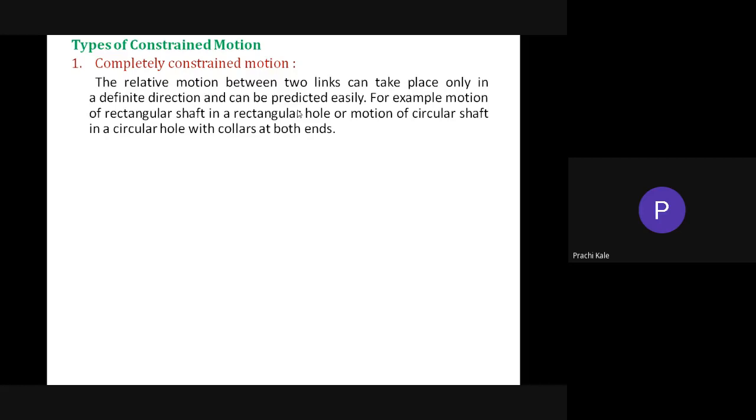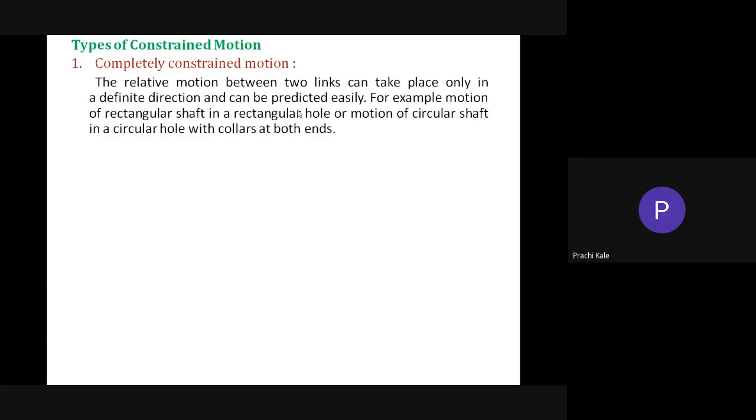It should not be like sometimes the link will slide, or may reciprocate, or may turn. It should not be like that. The motion must be predicted. Motion must be clear in one direction. That is called a completely constrained motion.